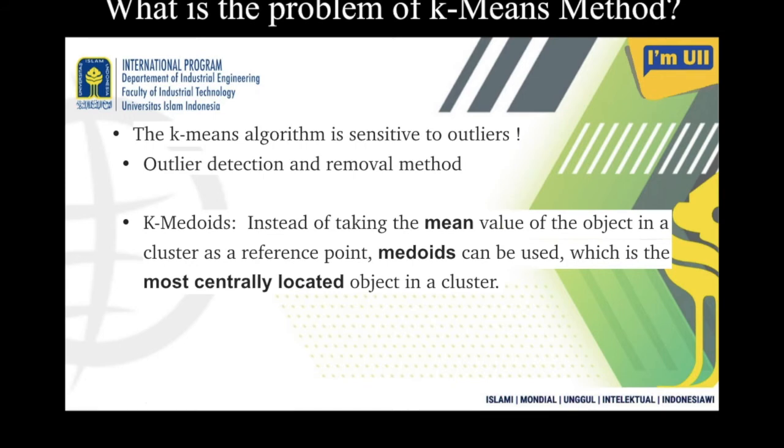One more solution is k-medoids. Instead of taking the mean value of the objects in the cluster as the reference point, a medoid can be used, which is the most centrally located object in the cluster. In that case, the far-located person who belongs to Austria will have less chance of being a cluster center, and the cluster center will always be a member who belongs to the India region.